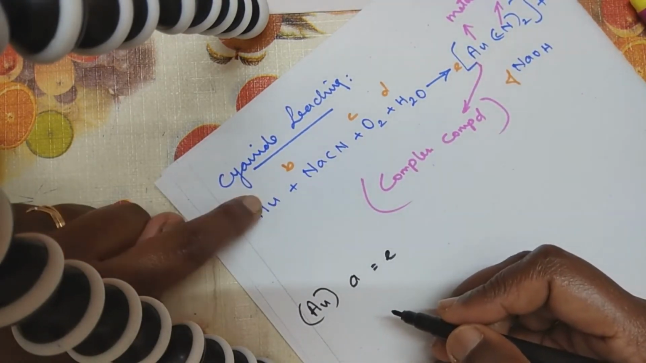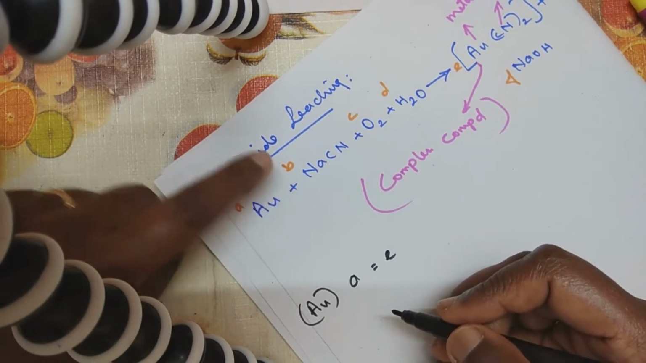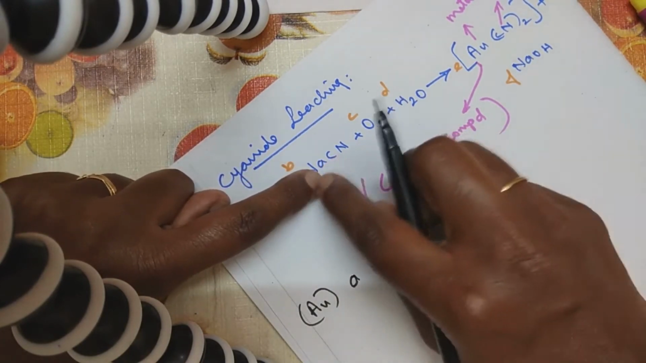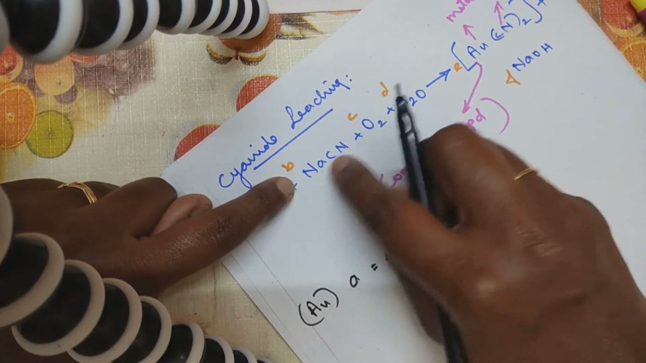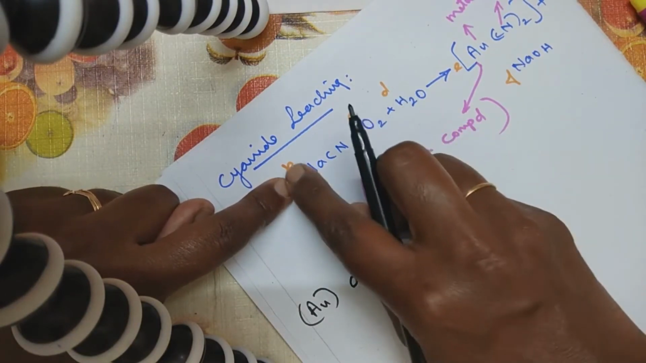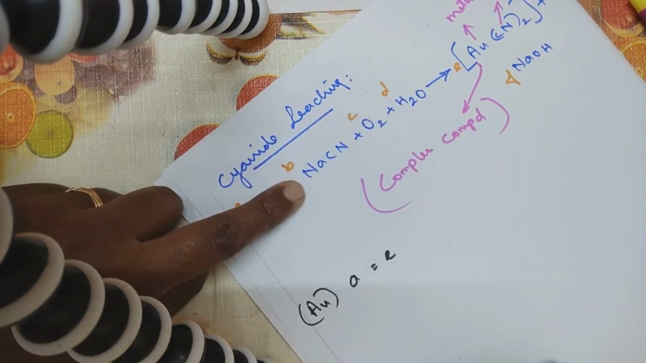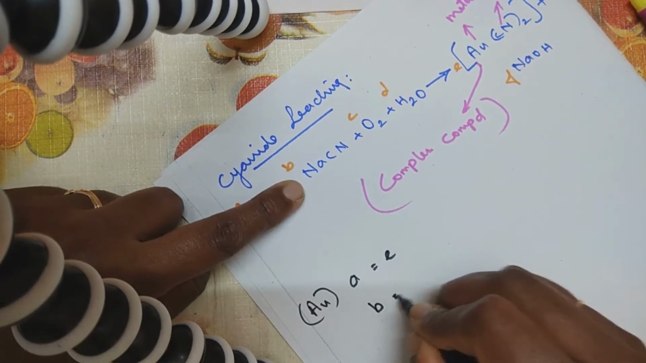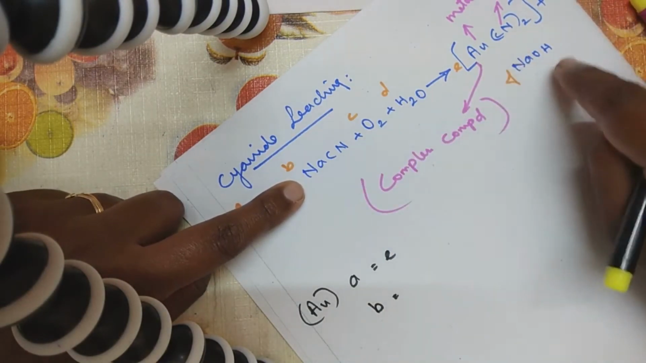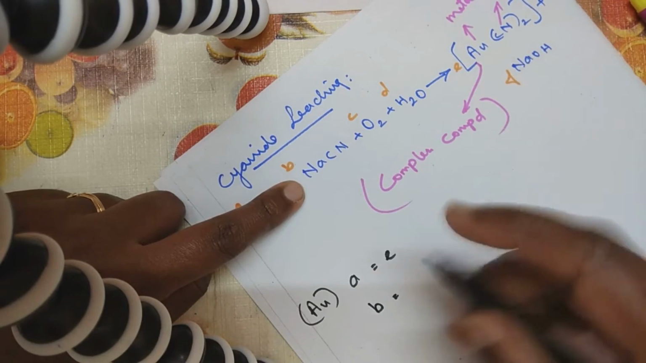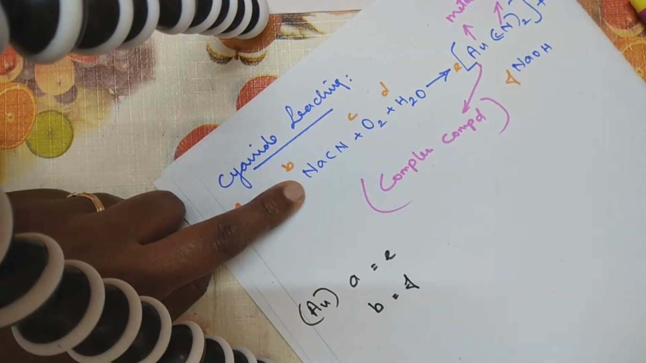Now no other element is here, so come back to B. I've got two different elements here: one is sodium, the other is cyanide. How many times do I have sodium? Only one time. So B is equal to, on the other side, how many times do I have sodium? F times. So B is equal to F.